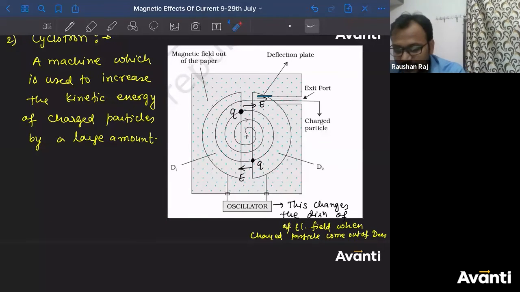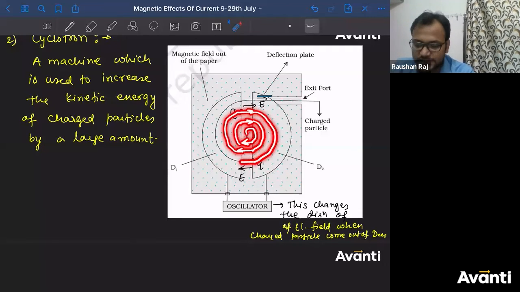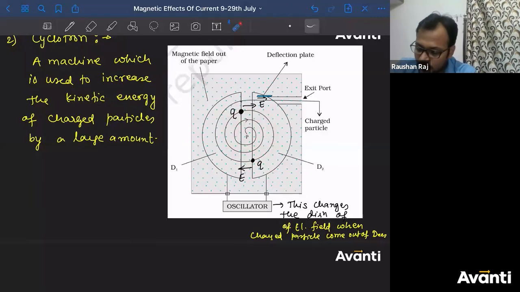Yes, Vijay Kumar. Acceleration will not increase. It depends how you apply the electric field. I'll say velocity will increase every time it comes out of the D. See, if the charged particle has come here, accelerates, comes back here. Now follows a circular path. Then again comes out of D. Here velocity increased. Then follows a circular path, velocity increased, follows a circular path, velocity increased, like this. So when the particle will come out of the D, the velocity will be increased. ठीक है, बताता हूं अथर्व, अभी तो मैंने एक ही पॉइंट बताया है.